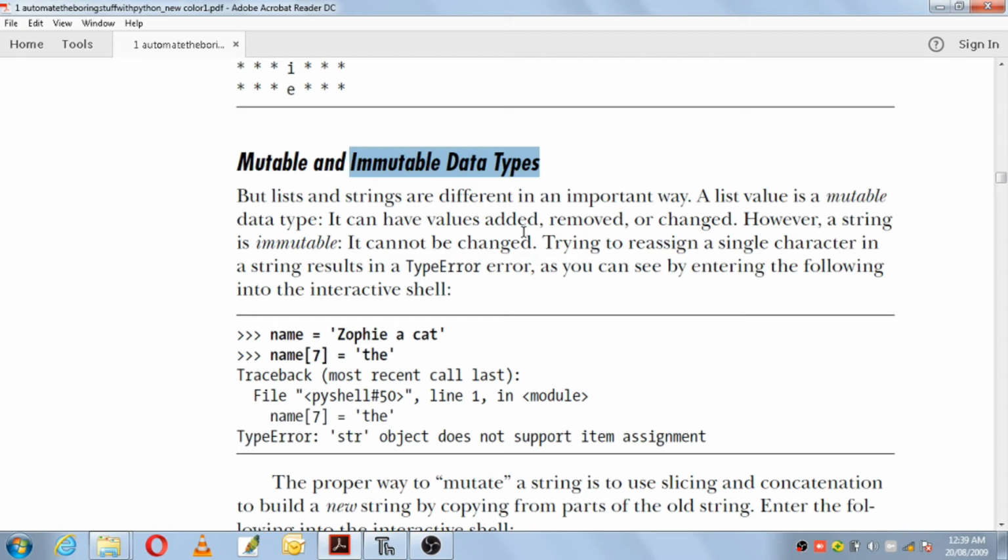So such type of data type is known as immutable data types. Mutable data types means those values can be changed. Immutable data types means the values cannot be changed. So the example for mutable data type is a list, and the example for immutable data type is strings.